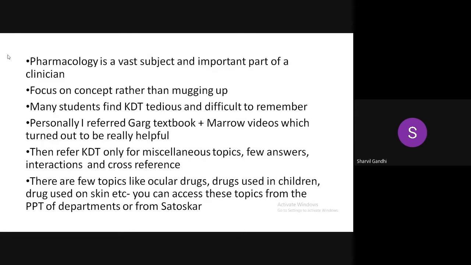You can access these topics from the PPT, as your department will take lectures on these topics. Either ask for the PPT or take screenshots while the lectures are done. If not, you can refer to them from Shanbag, they are given there. But if you don't want to read KDT, that's fine. But sometimes KDT is important for line of treatment or miscellaneous topics. I found Marrow videos quite helpful. Next.